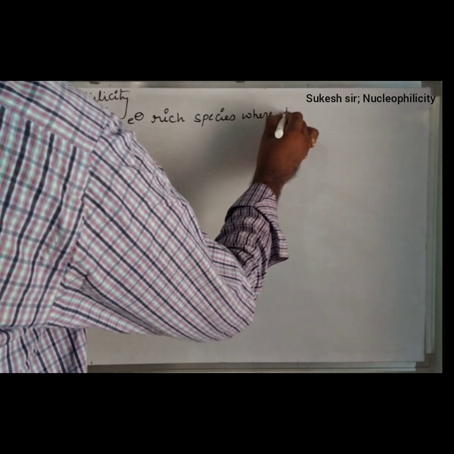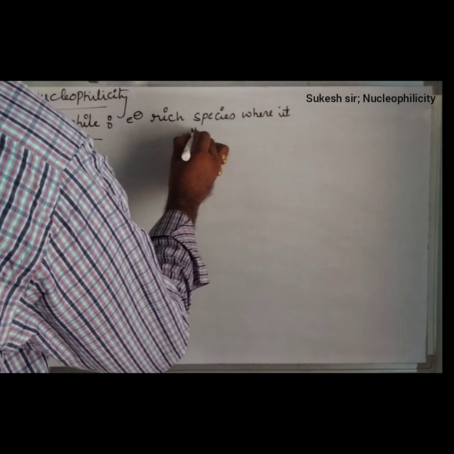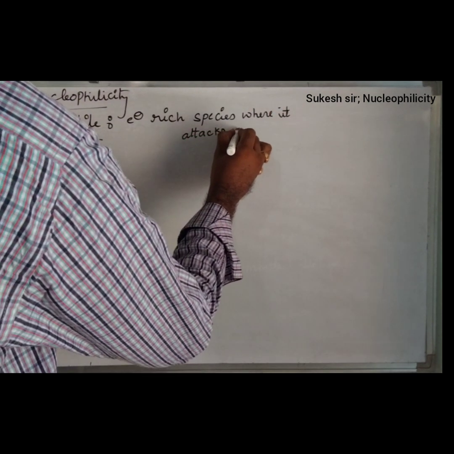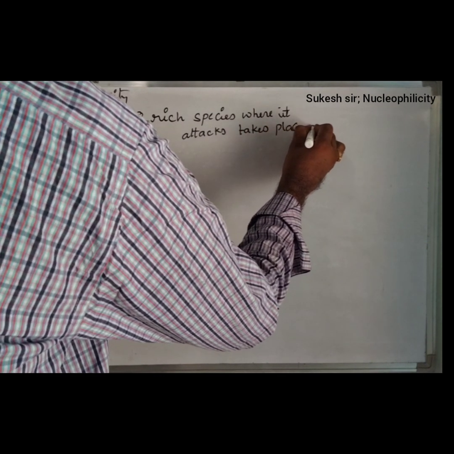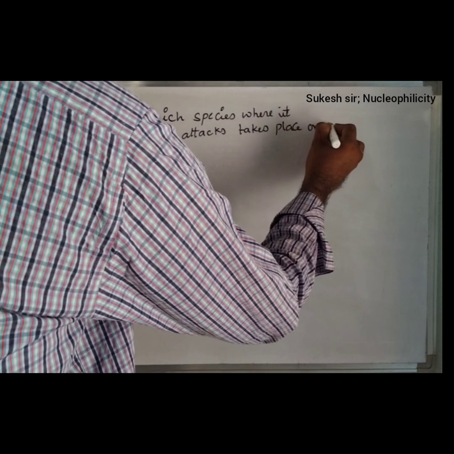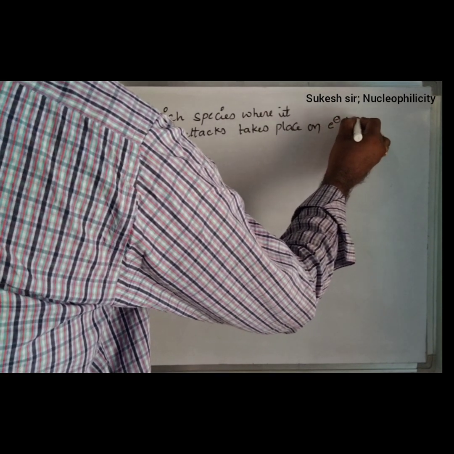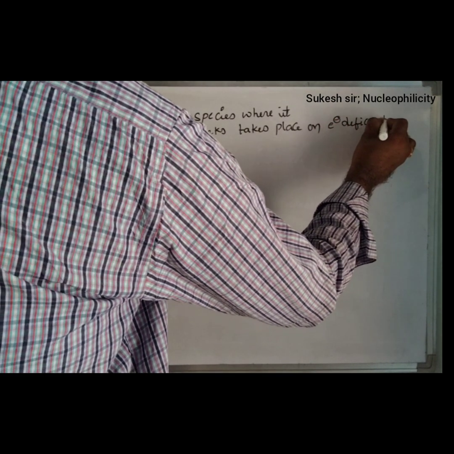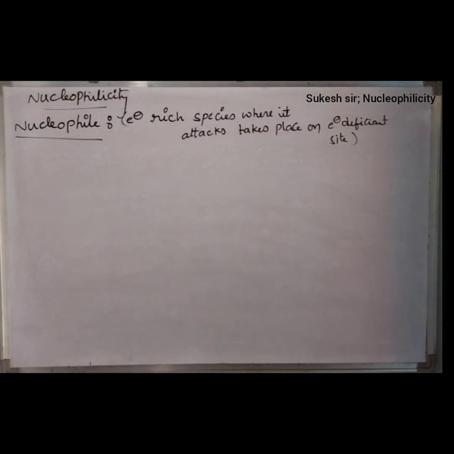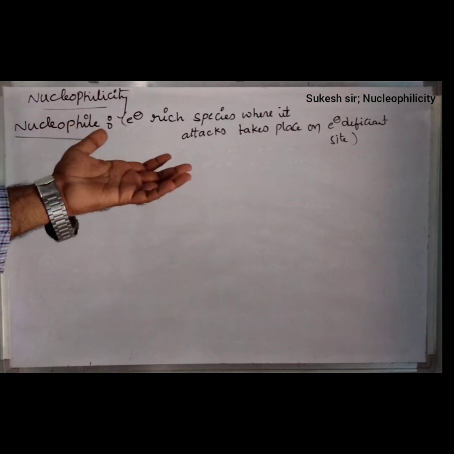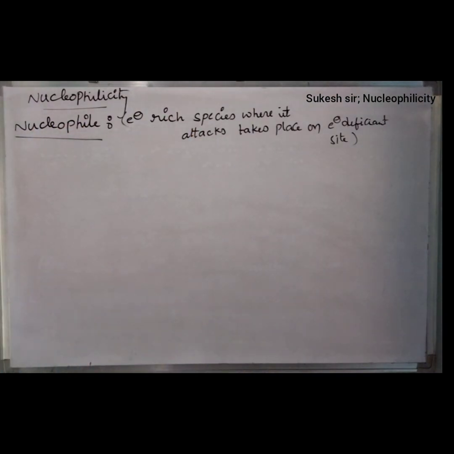where attack takes place on an electron deficient site. Electron deficient site is there, and that particular electron rich species will be considered as a nucleophile. Friends, we want to know one basic thing: how are these particular species electron rich?